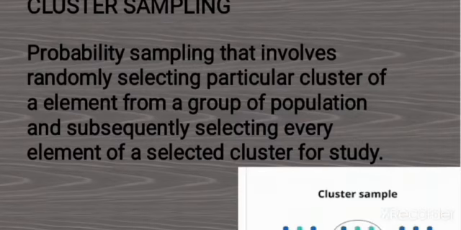The last one is cluster sampling. This is the last type of probability sampling. It involves randomly selecting particular clusters of elements from a population and subsequently selecting every element of the selected cluster for the study.